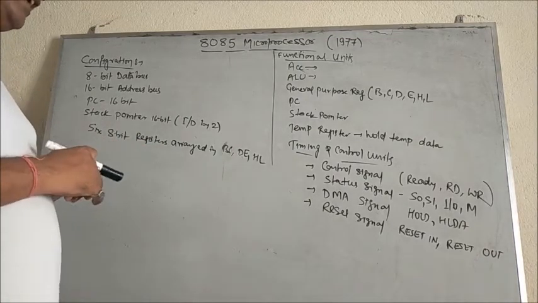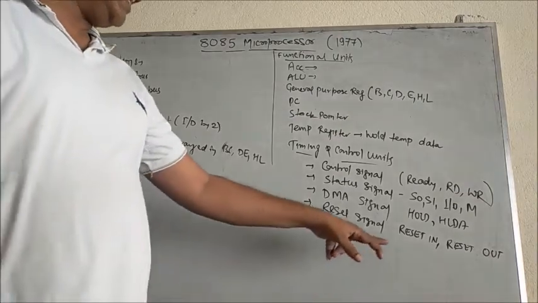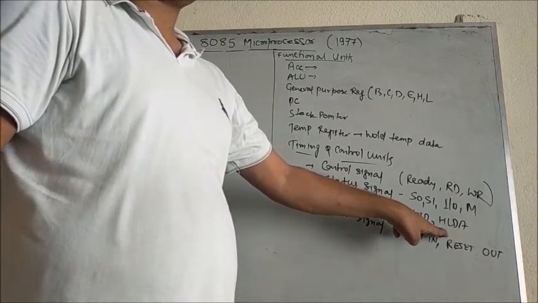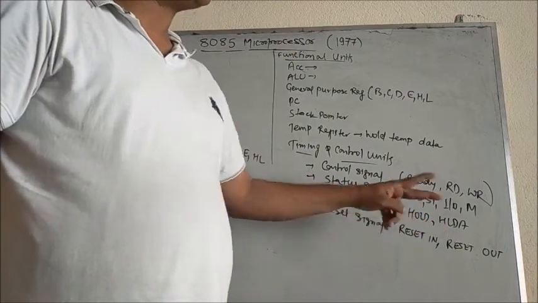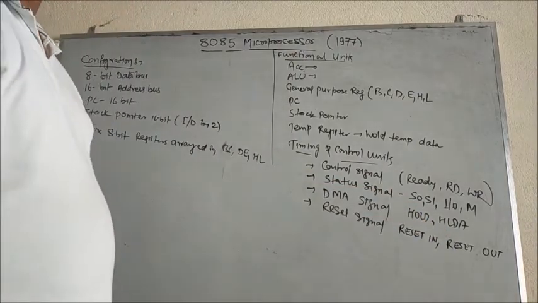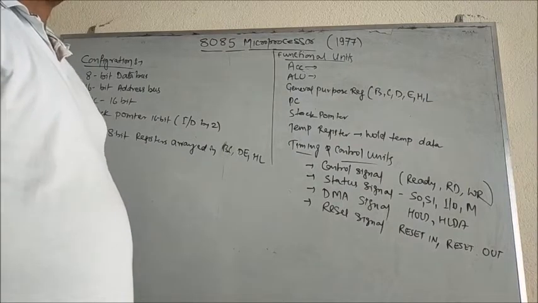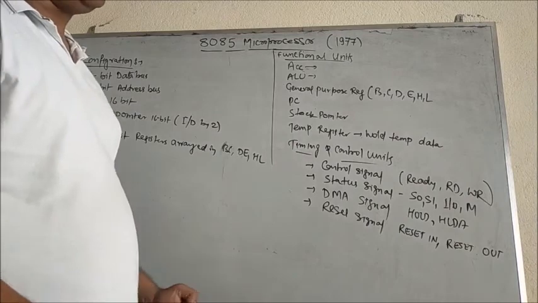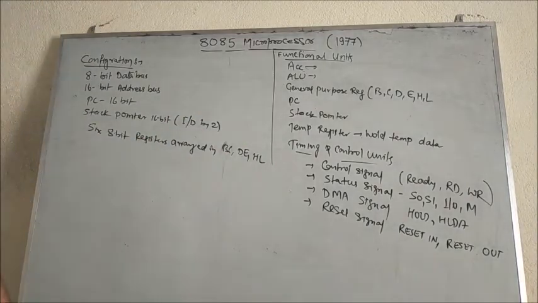That is your DMA signal, that is, hold and hold acknowledge. These two signals do not involve the participation of the CPU. Holding anything or holding any acknowledgement is not at all part of the CPU. That is why this is known as your DMA signal, direct memory access. We are accessing the memory directly without giving the knowledge to the CPU. That is known as DMA.